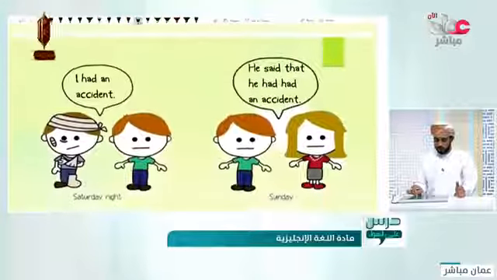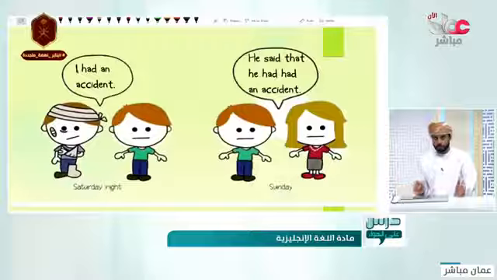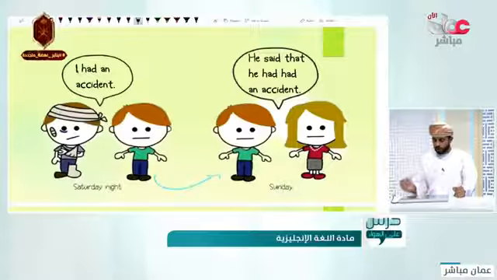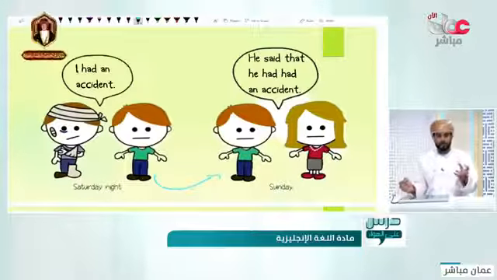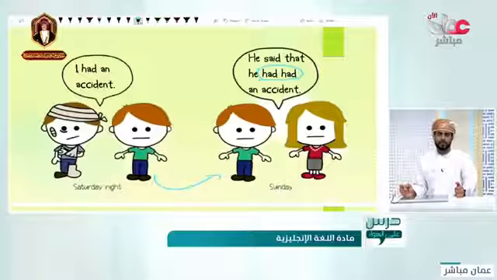Another example, have a look at this one. It seems that this boy had an accident, and he was telling his friend, he said, "I had an accident." Then his friend goes to the other friend, and he was talking about his earlier friend, and he said that he had had an accident. He had had an accident, teacher. Why should we say had had? Yes, some of you are wondering.